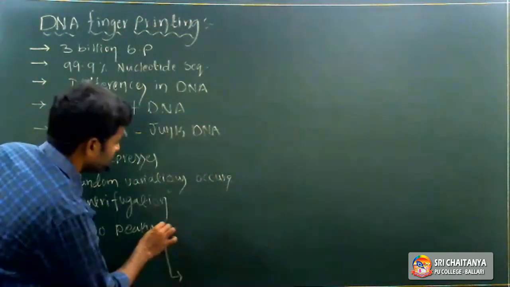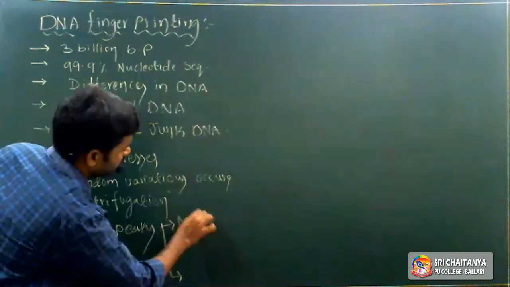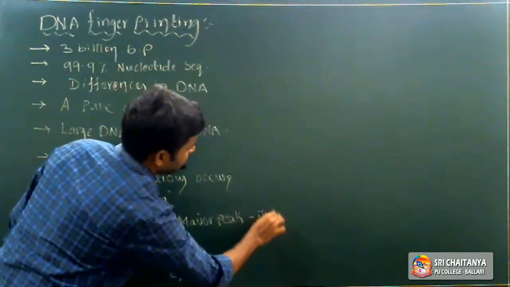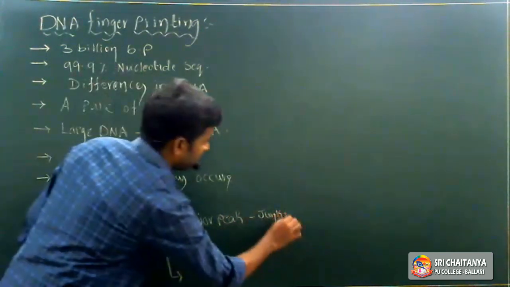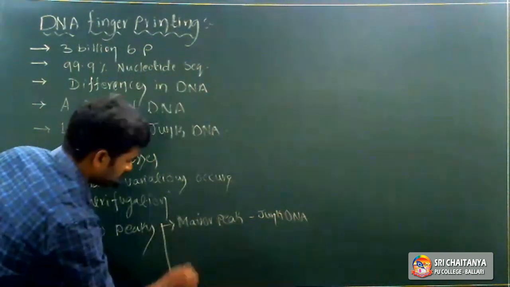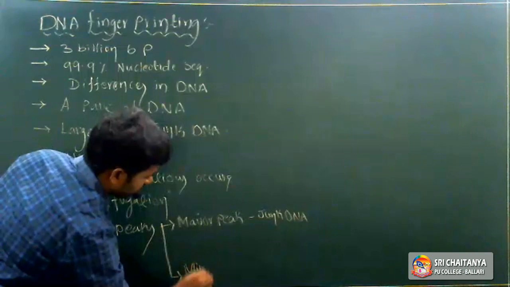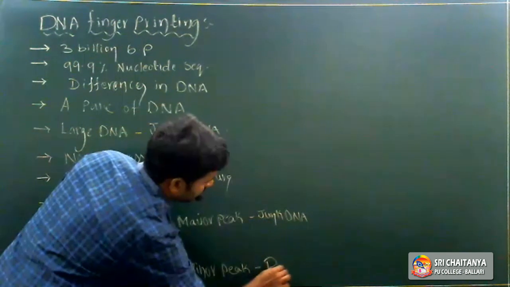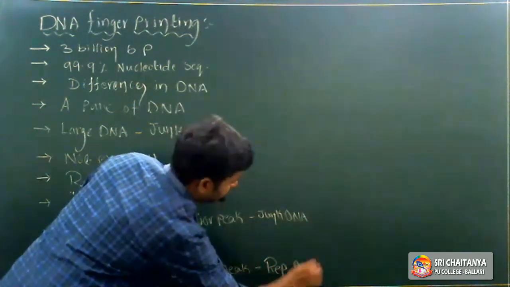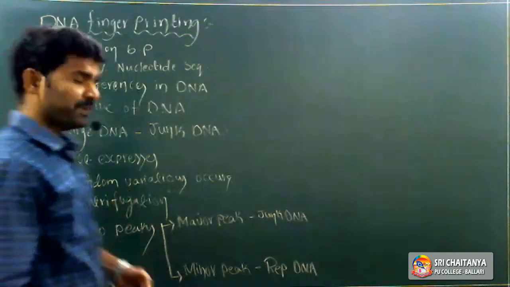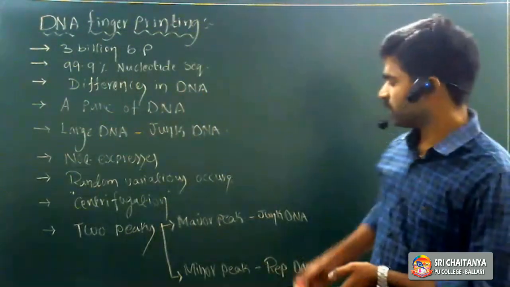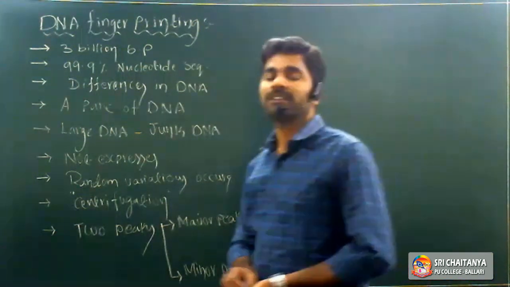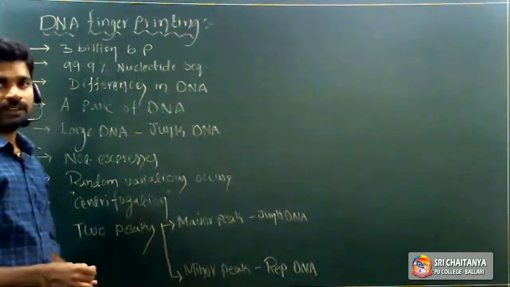What are they? The major peak is junk DNA. And the minor peak is repetitive DNA. So when we perform the centrifugation technique, two peaks are formed: the major peak is nothing but junk DNA, and the minor peak is repeated DNA. That repeated DNA is separated from the bulk DNA, right?